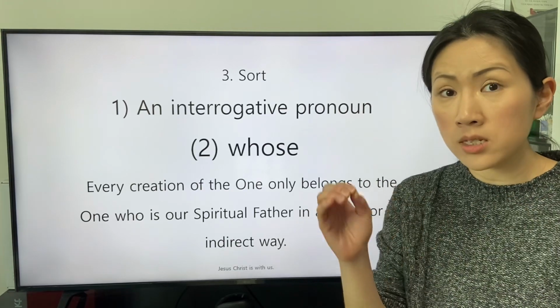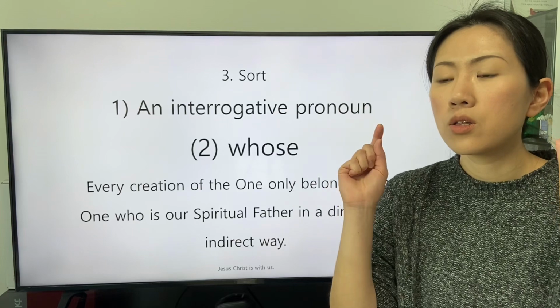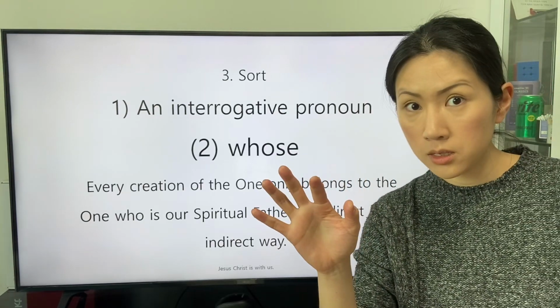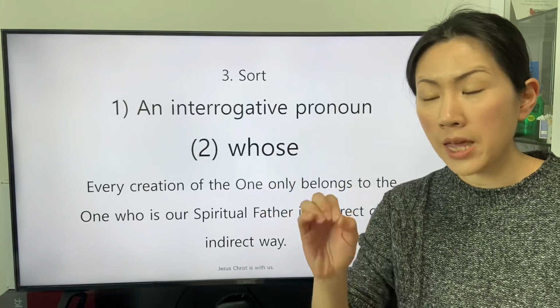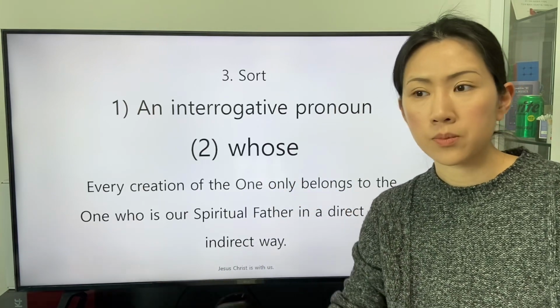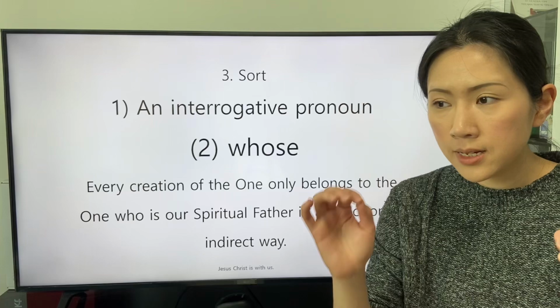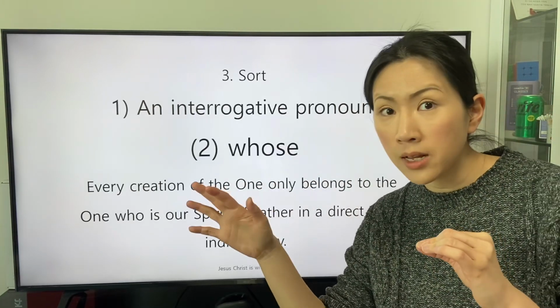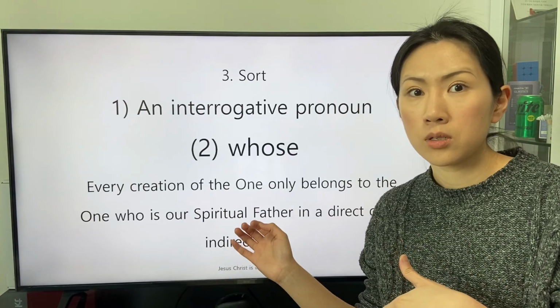We do not admit the possession of a subject that is not a person. An object cannot belong to a subject that is not a person.